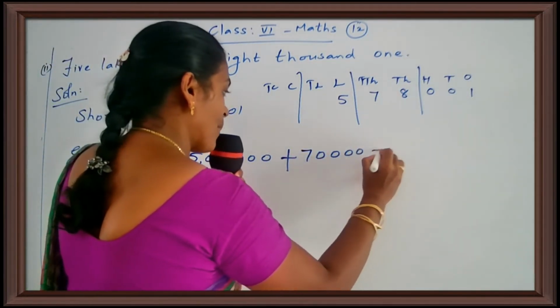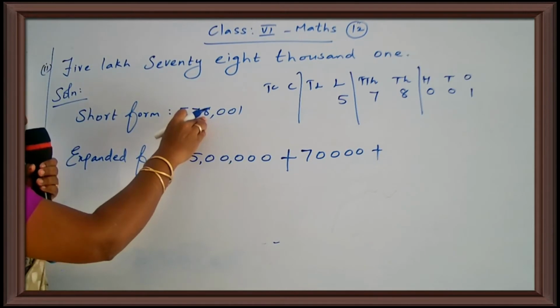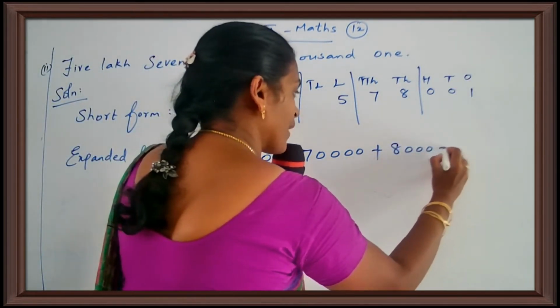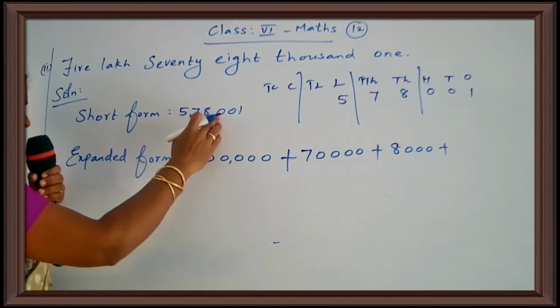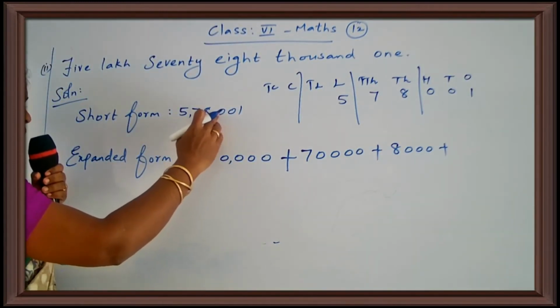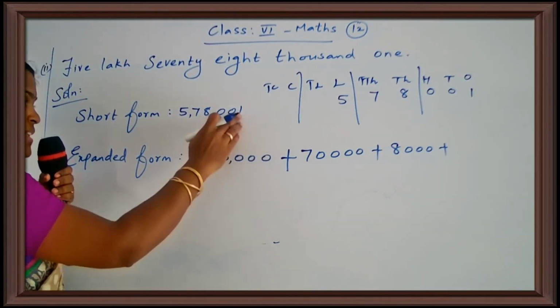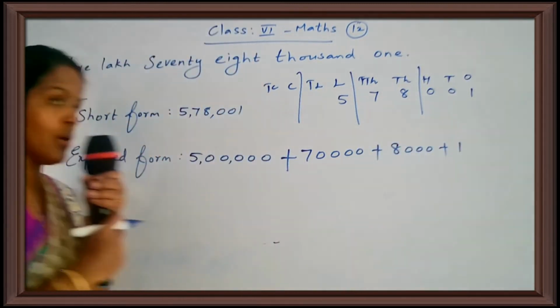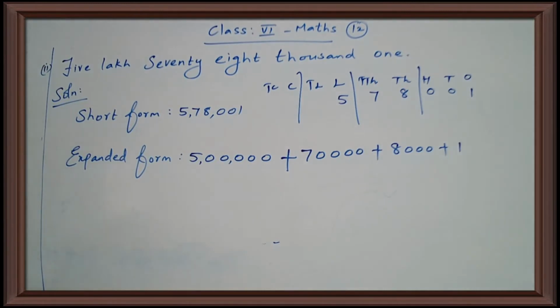Next, what is the place value of 8? 8,000, plus. Hundreds is 0, so you leave it, and the tens place is also 0, so leave it. Next is 1, so plus 1. So your expanded form is 5 lakh plus 70,000 plus 8,000 plus 1.